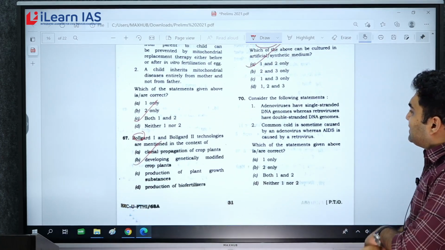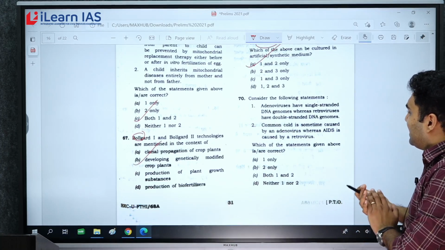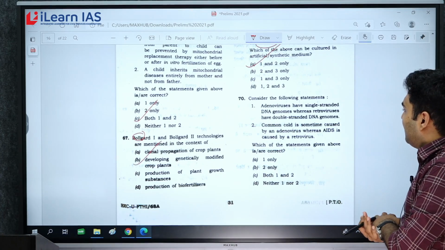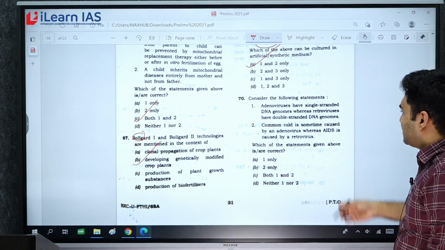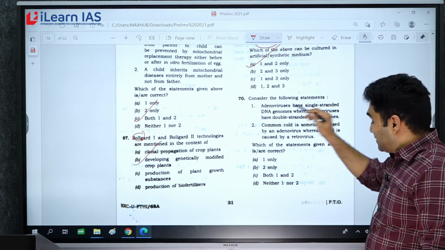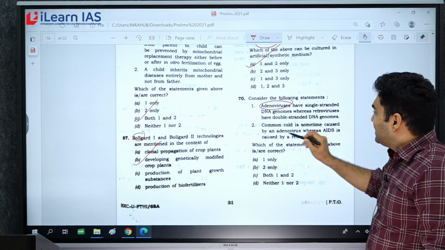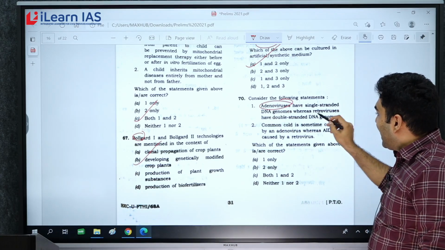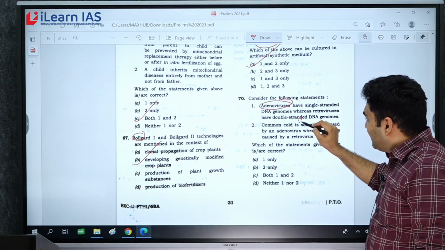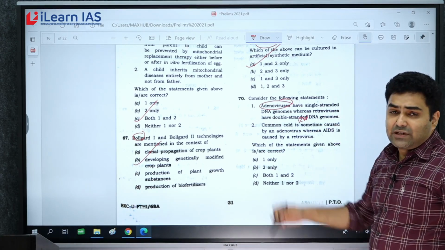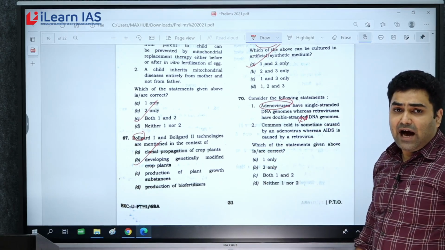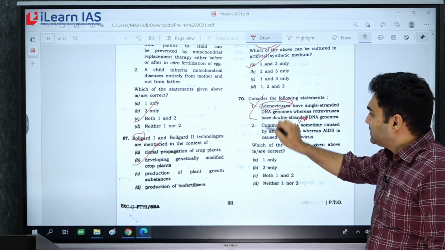Now regarding question 70: adenoviruses have single-stranded DNA genomes, whereas retroviruses have double-stranded. So is this particular statement correct? It's wrong, because adenoviruses have double-stranded DNA, and retroviruses are RNA viruses. They do not have DNA, they just have what? RNA. Okay, so this particular statement is wrong.